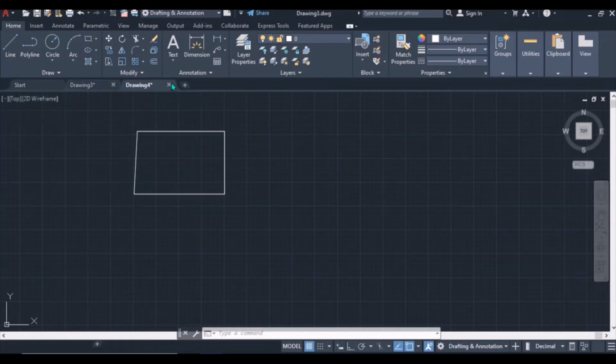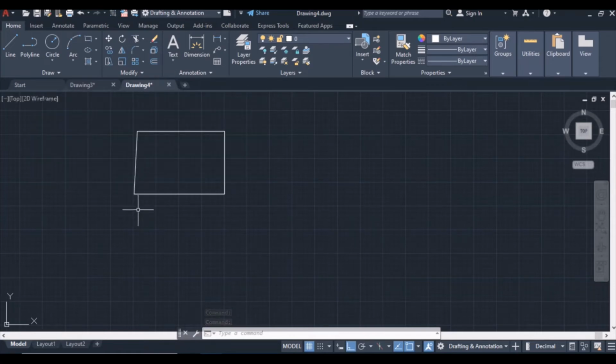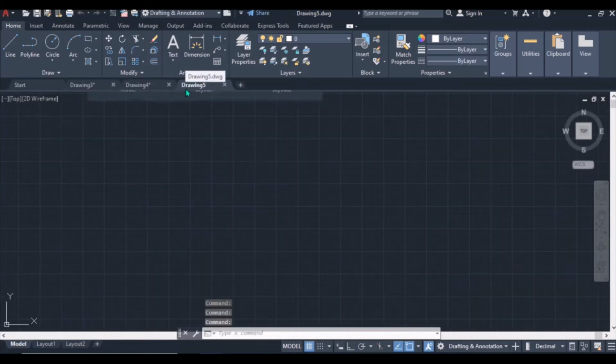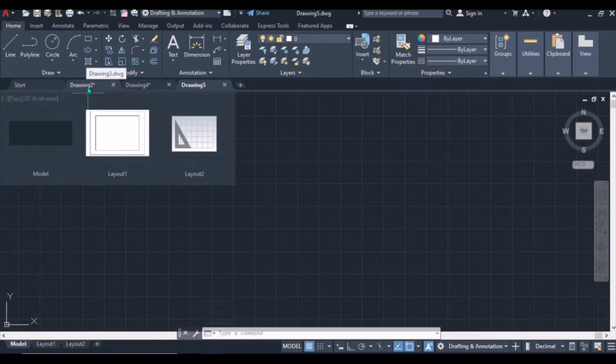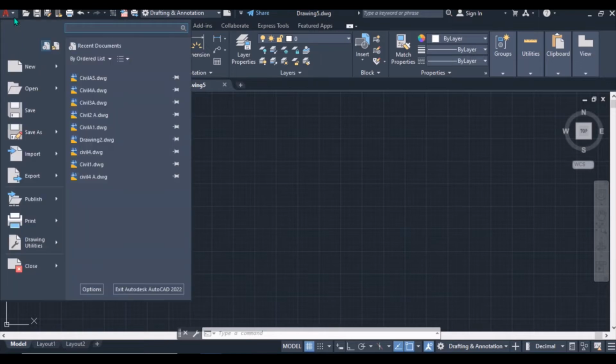To add a new drawing, let's say you have done your first drawing here and completed, when you want to begin another drawing, instead of closing the whole application and opening it again, you just click on this plus. You see, new drawing, just click here, and it will automatically be named. The first drawing will be named Drawing1, Drawing2, Drawing3, in that order as you add. So when you want to save your file, just come to the application button, click on this down arrow, and then Save As.